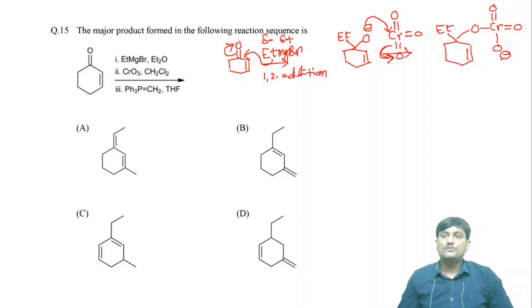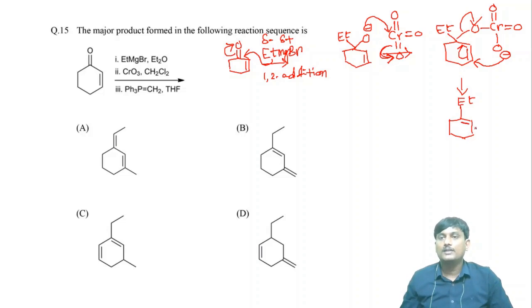In next step, this O minus attacks on this carbon and these electrons move towards this carbon and these electrons will be abstracted by oxygen. So finally you will get here ethyl, and here double bond. Here there is a formation of CO bond, O, and this one is chromium.